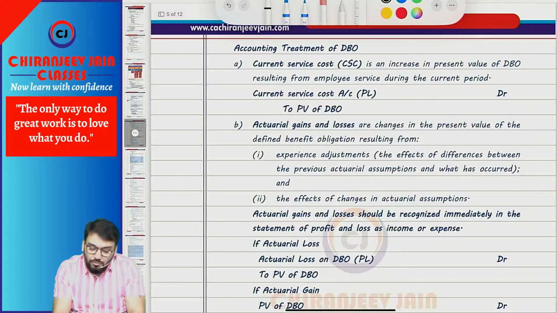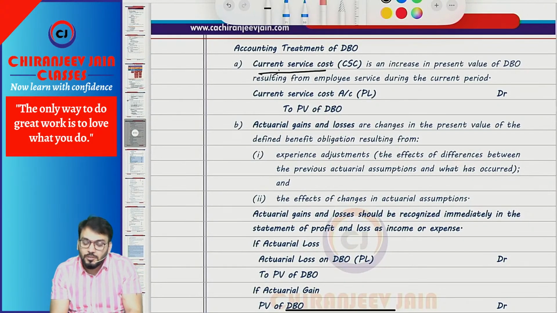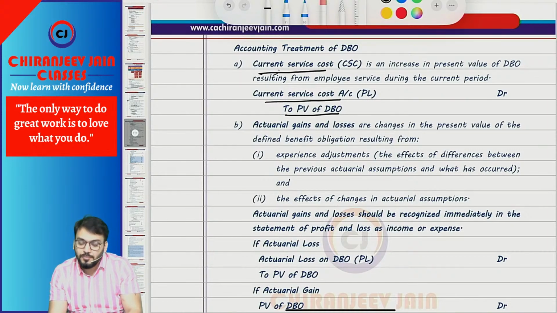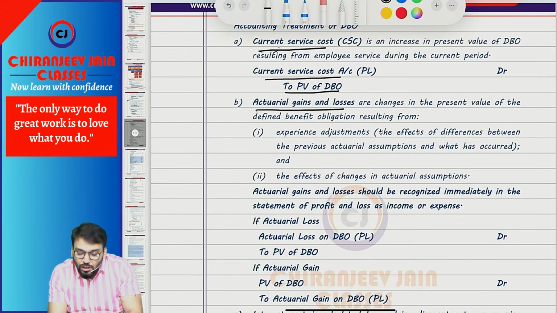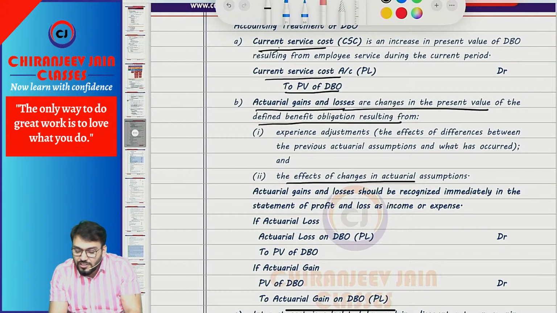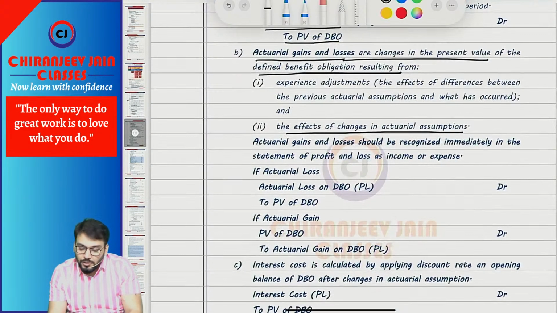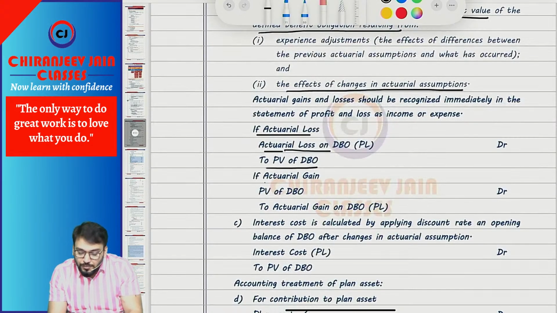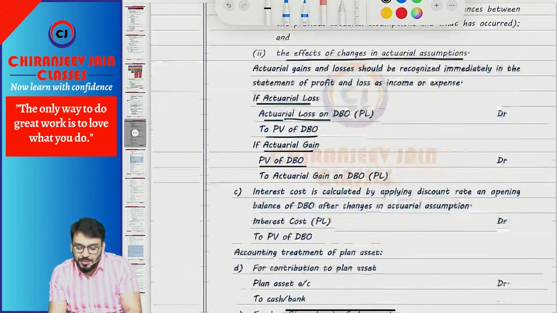So you can see the calculation of current service cost. What is the journal entry for current service cost? Current service cost account debit to present value of DBO. What do you mean by actuarial gain or loss? Changes in the present value of defined benefit obligation resulting from the effect of changes in actuarial assumption. So what journal entry if actuarial loss? Actuarial loss to present value of DBO. What journal entry for actuarial gain? Present value of DBO to actuarial gain. Both will be transferred to PL.